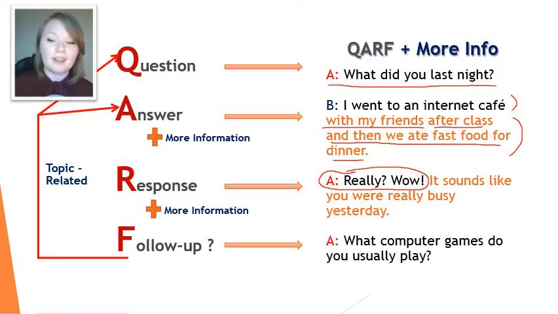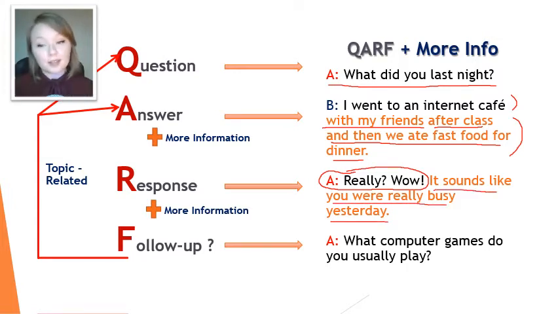And then we can add some more information. Again, "Really? Wow. It sounds like you were really busy yesterday." Just some comment about what they said. Then we can ask another follow-up question, again about that same topic. What computer games do you usually play?